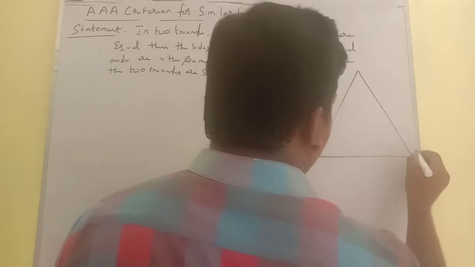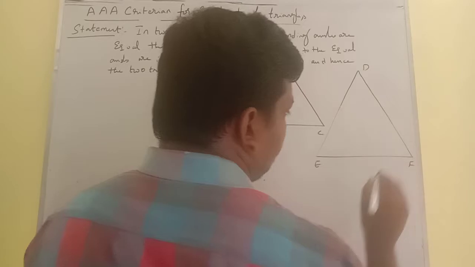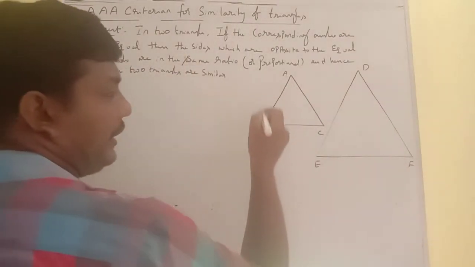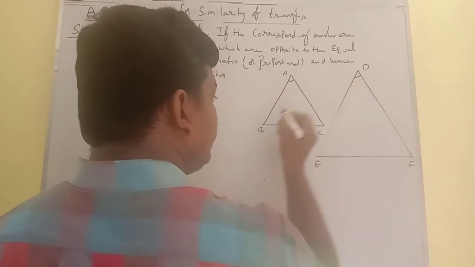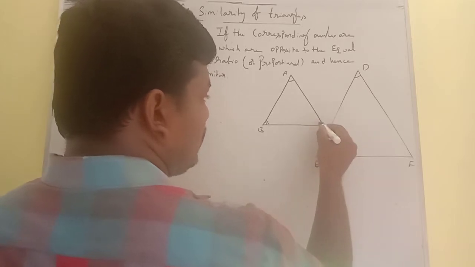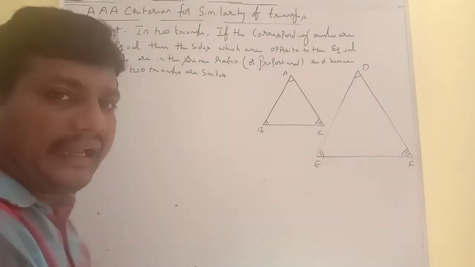So there are two triangles we have to consider. In these two triangles, corresponding angles are equal. Angle A is equal to angle D, angle B is equal to angle E, and angle C is equal to angle F. These are called corresponding angles.